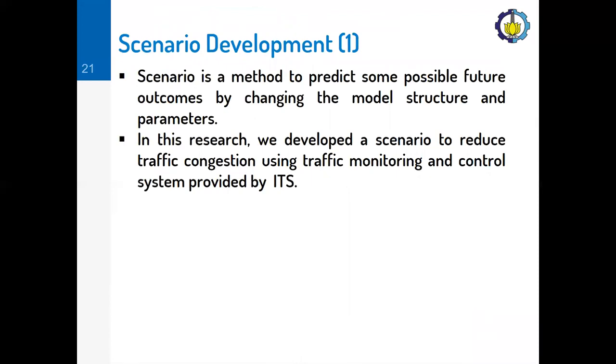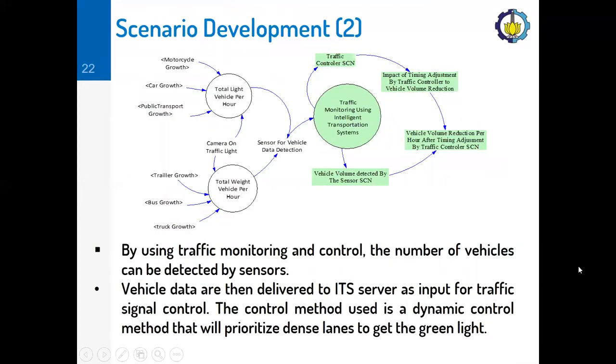And after we validate our model, now we can develop a scenario to predict some possible future outcomes by changing the model structure and parameters. In this research, we developed a scenario to reduce traffic congestion using traffic monitoring and control system provided by intelligent transportation systems. And here is the stock and flow diagram of our scenario model.